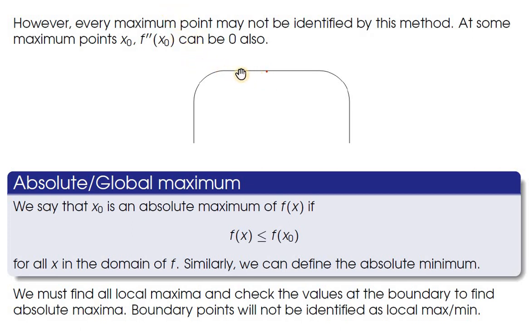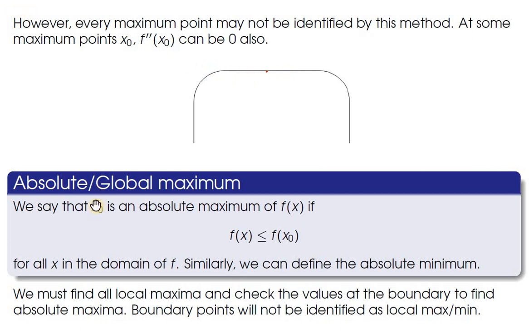For a local minima, you have to invert the curve. If you take a curve of the shape U with the lower side parallel, then you can see that the point at which f double dash x naught is equal to 0 can be a local minima also. Of course, it can be a saddle point. So if f double dash x naught happens to be 0, you cannot conclude from the function's derivative. Then you have to look at the value of the function near the point x naught and see the geometry.